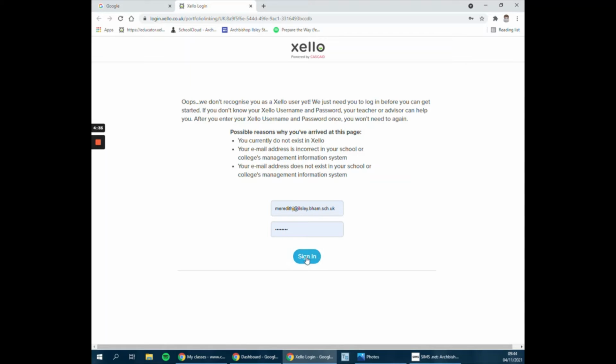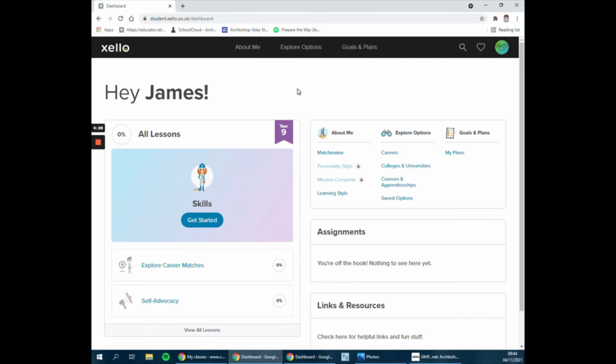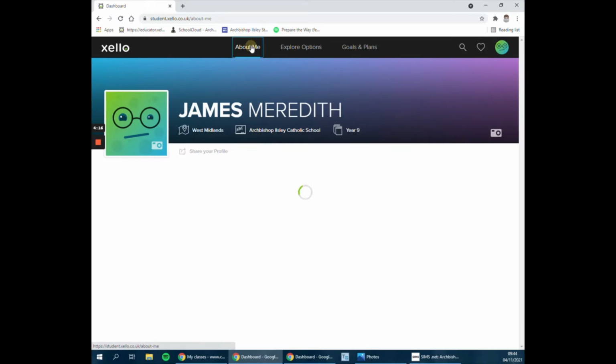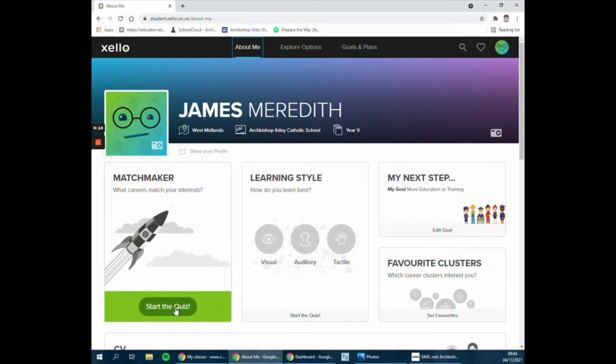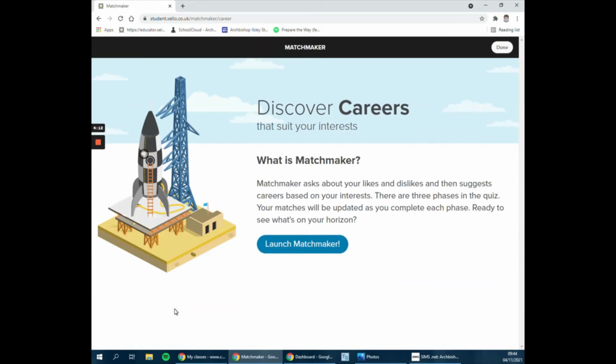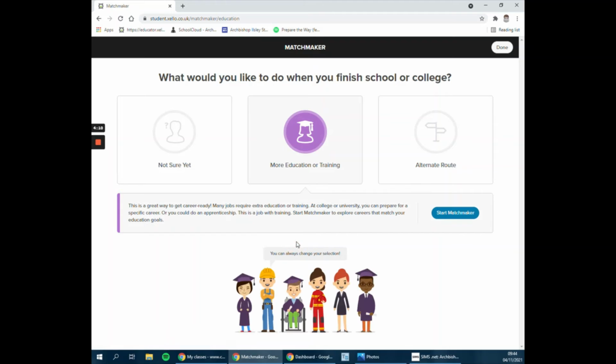Now when you click Zello, it will load up, you'll log in with your school login, and then it will take you to your screen, which is your profile. On here, there's lessons and there's quizzes you can do, and you can look at a whole variety of courses, careers, and such like. Now, what I want you to do is click on About Me, and then start the first quiz, which is, as you can see on the screen now.